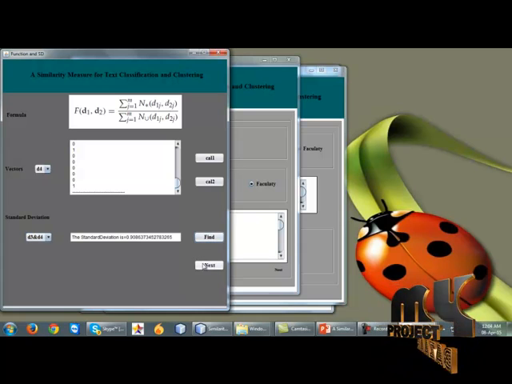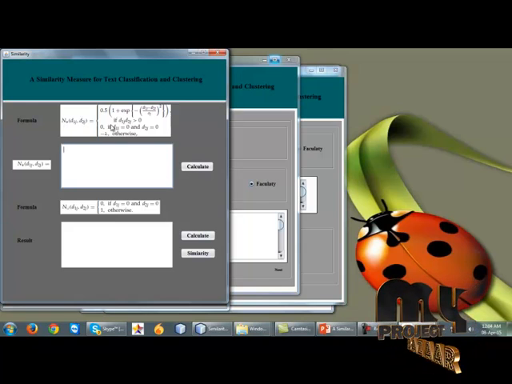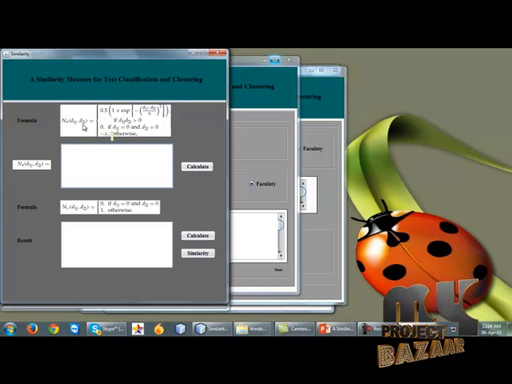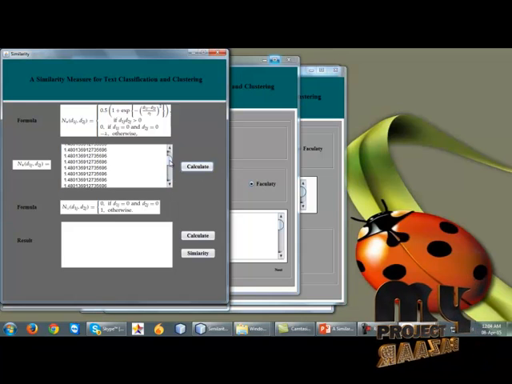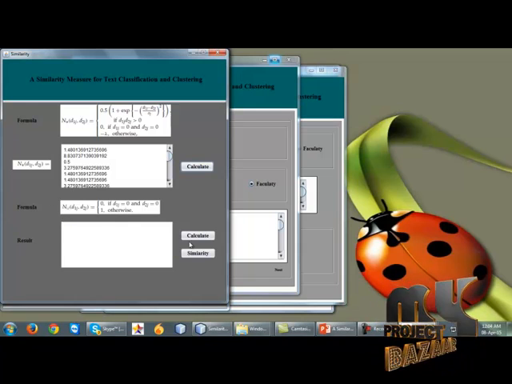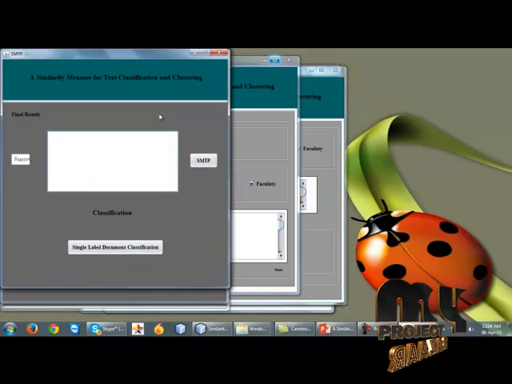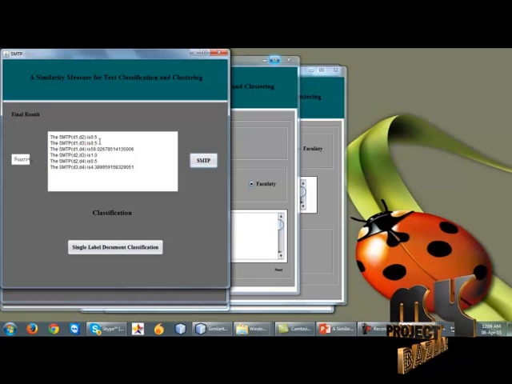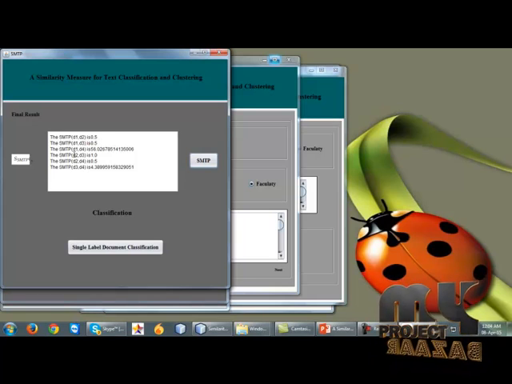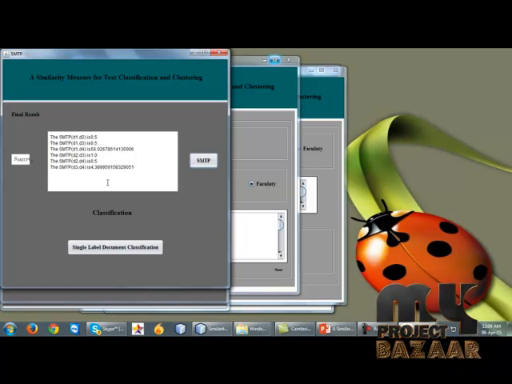After finding the standard deviation, click the next button, and this is our formula for n star d1 of j d2 of j. We calculate this formula, and the values will be shown. After that we calculate the n union, and finally calculate the similarity for the documents. The SMTP of d1 comma d2 is 0.5. The SMTP of d1 comma d3 is 0.5. The SMTP of d1 d4 is 0.61.